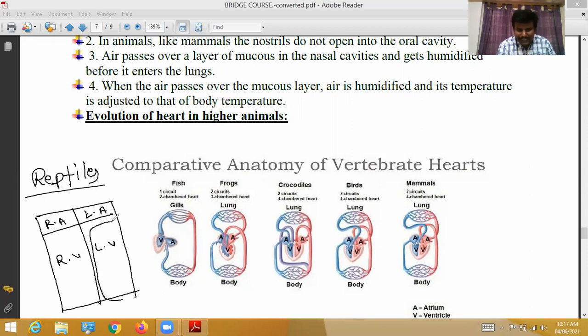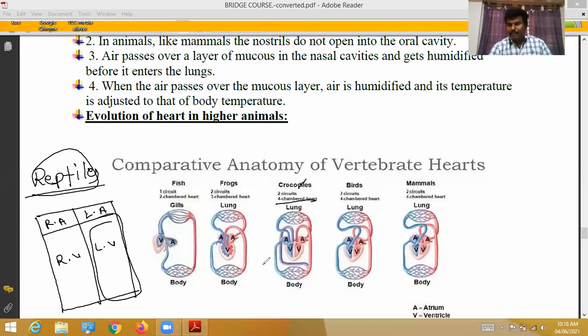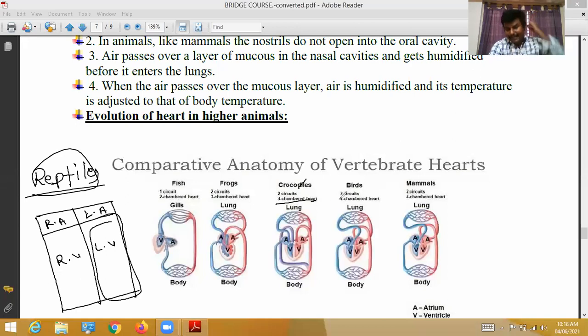The ventricle is incompletely divided, except in crocodiles. In crocodiles four chambers are there, but in the remaining reptiles only three chambers are well developed, and the fourth chamber is incompletely divided.